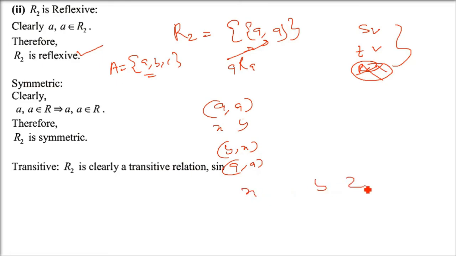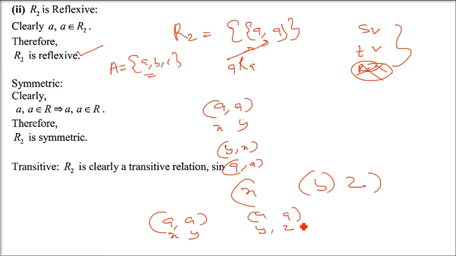Now coming to the transitive, assume it to be XYZ. If XY is there and YZ is there, then XZ should be there. So now AA, assume it to be XY. Since Y we have assumed to be A, let us take Z also as A, so we are maintaining it to be true. So whether XZ is true or not: X we have taken as A, Z also assumed as A, so A comma A is already there, so it is transitive also. So it is reflexive, symmetric and transitive at the same time.